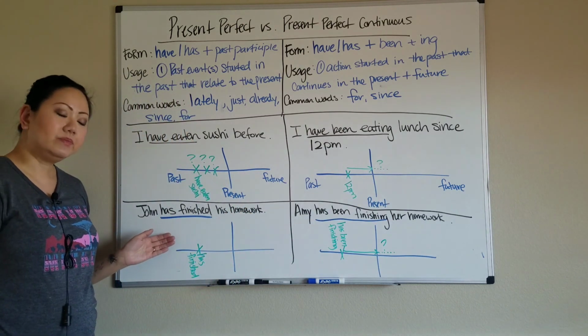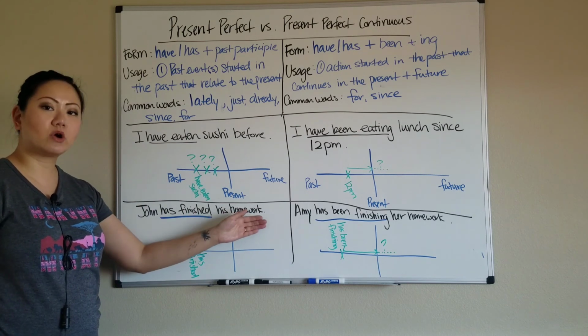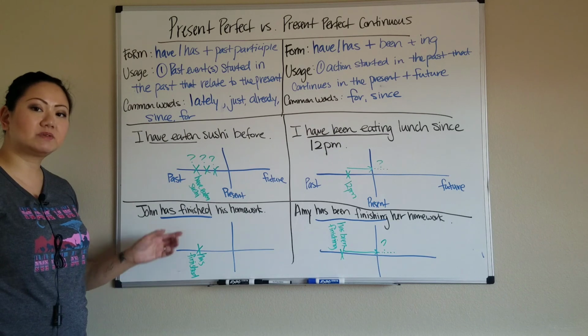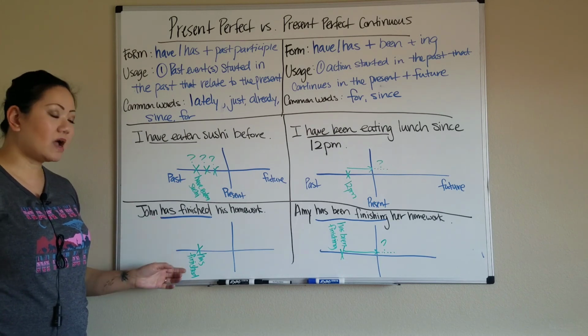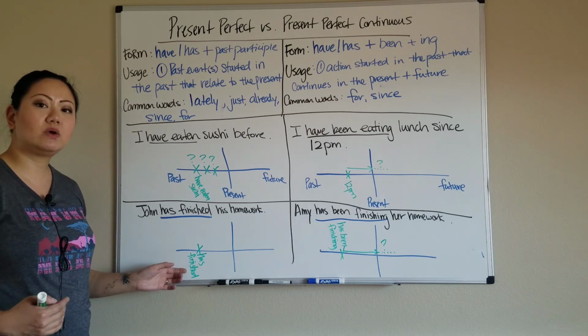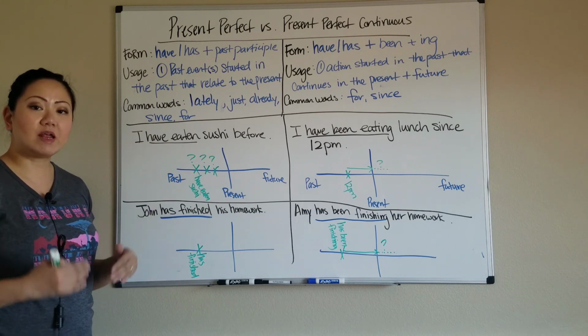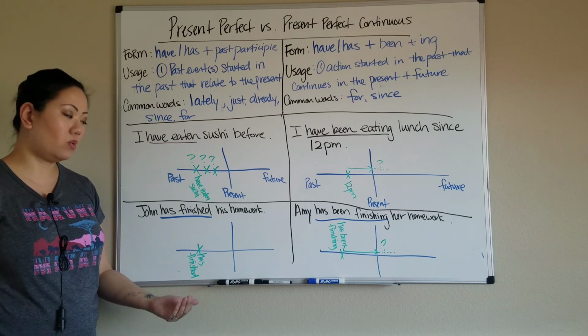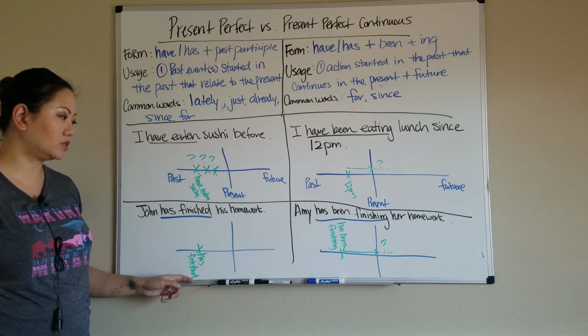Another example, John has finished his homework. I know that John has finished his homework sometime in the past because of the present perfect tense. What time? It's not important. I just want to let you know that John has already finished. Right now, he has no more homework. He's free to play sports or do whatever he wants because he has already finished his homework.